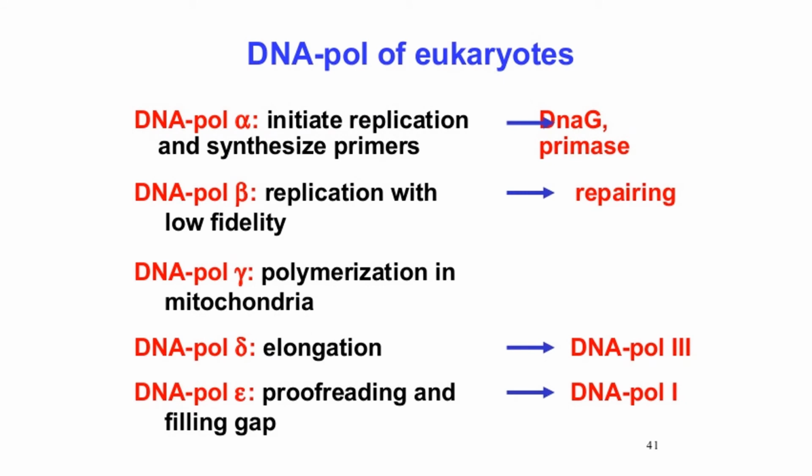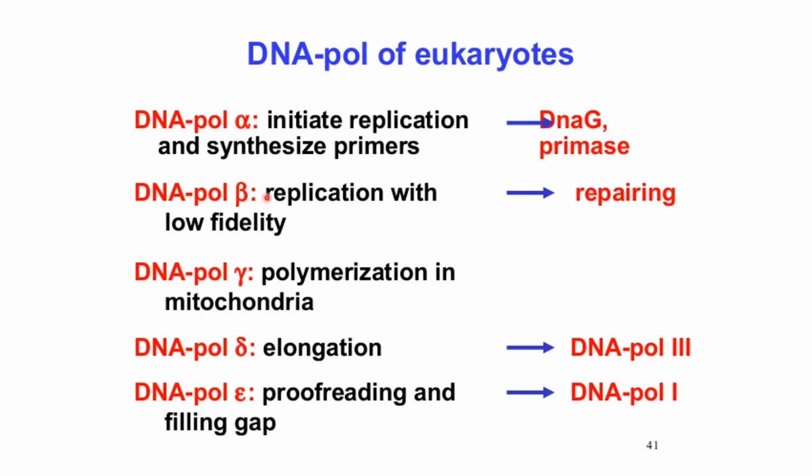Now comes eukaryotic replication. These are the basic enzymes, or polymerase types, taking part in eukaryotes. Number one is DNA polymerase alpha, which is also known as DNA G or primase in prokaryotes, as it initiates replication and synthesizes the primer.